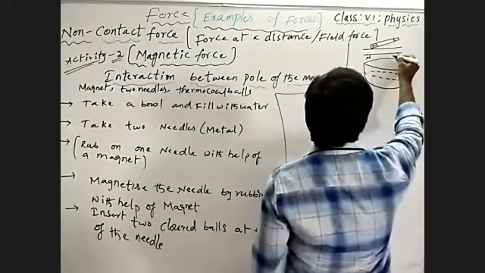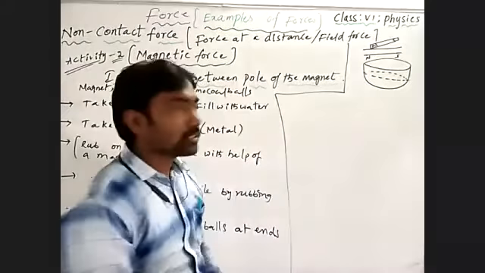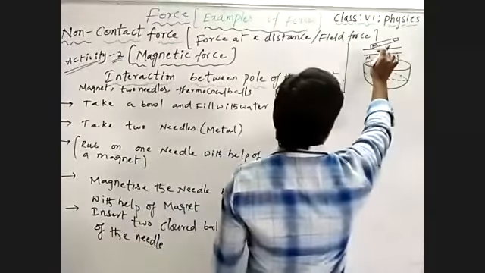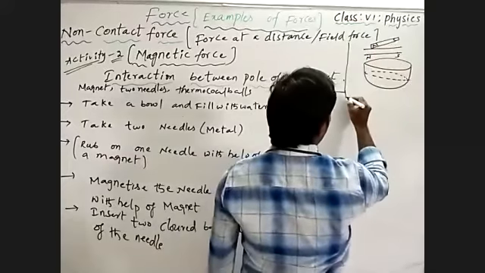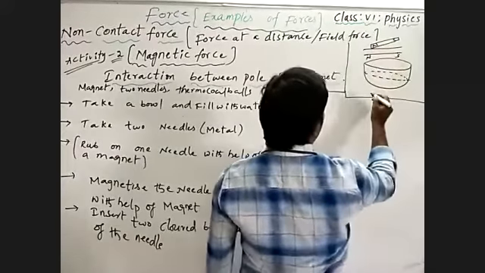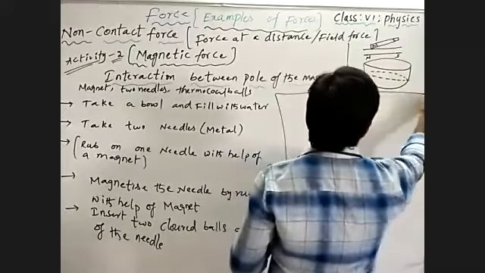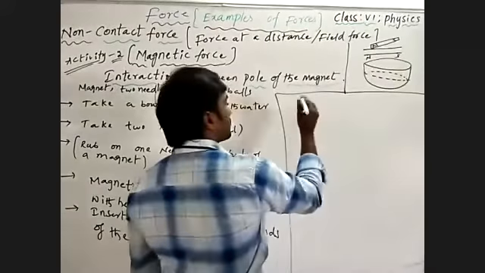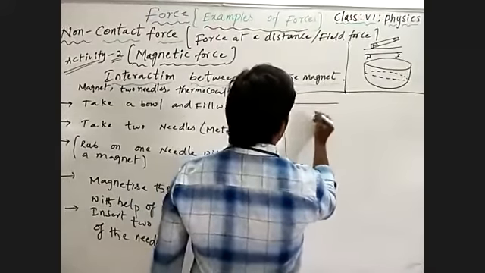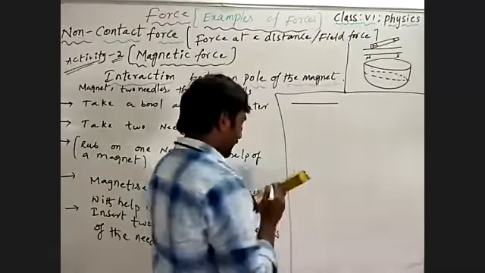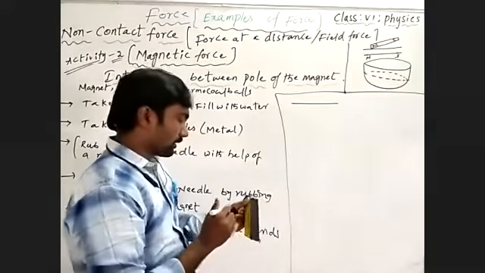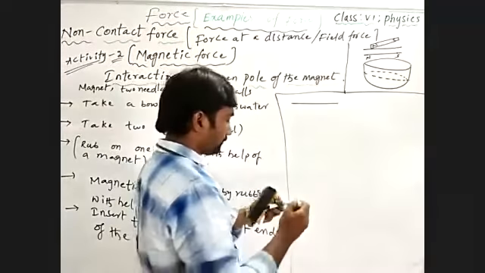It experiences the magnetic force with a pair of poles. To that magnetized needle, we are inserting two colored balls at the two ends.